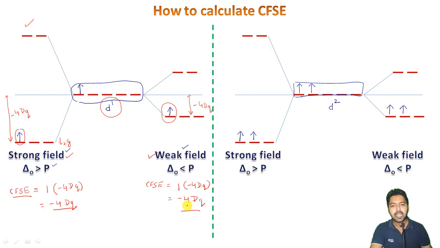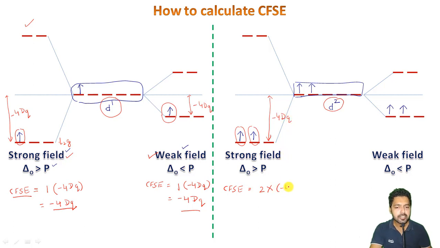Now, even in case we have a d2 configuration, the crystal field stabilization energy here will be, because there are 2 electrons, 2 multiplied by minus 4 Dq below the barycenter line.